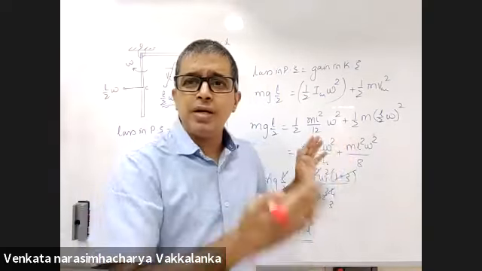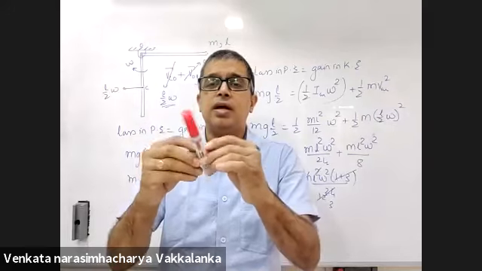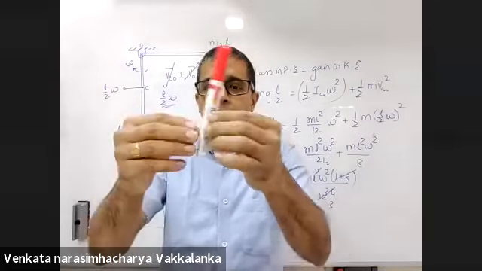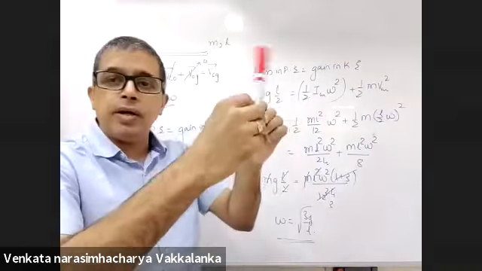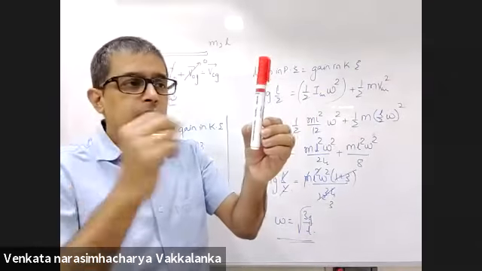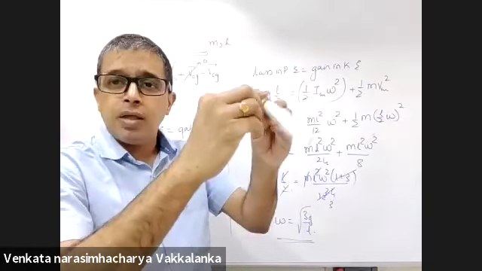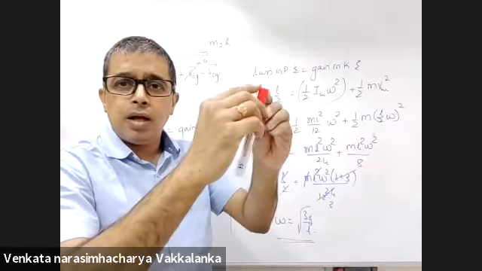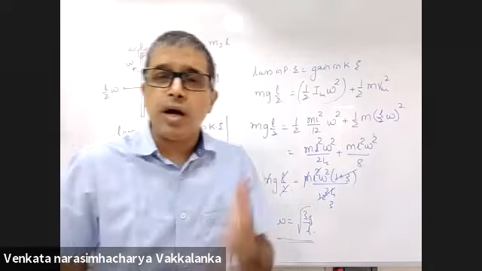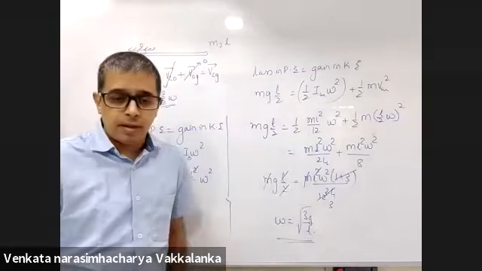If a body is subjected to pure rotation about a point, that point doesn't have translational velocity. Now this body can be in pure rotation about this point, means this point is at rest. It can be about this point, that point is at rest.